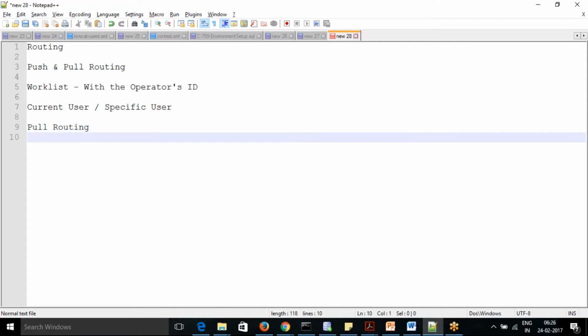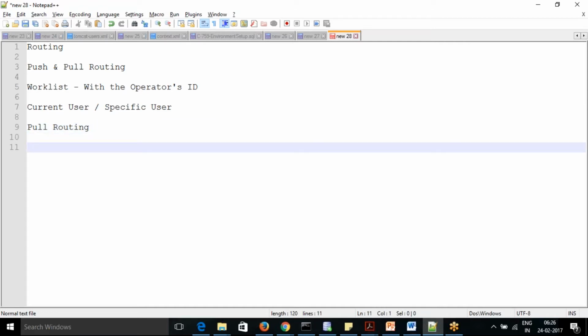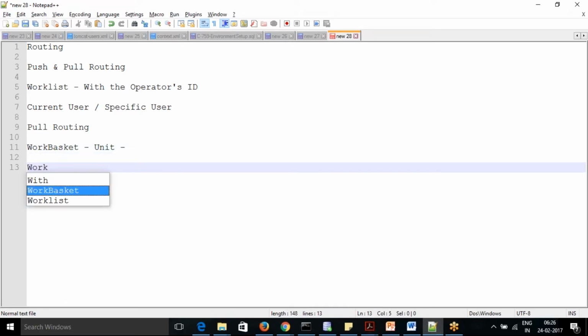Pull routing, I think I have given an example for this already. Pull is mainly where you have a work basket. For a unit, all the associated tasks will be associated with the work basket. So anyone who has access to the work basket can pick the work from there. And it can be a work group as well.